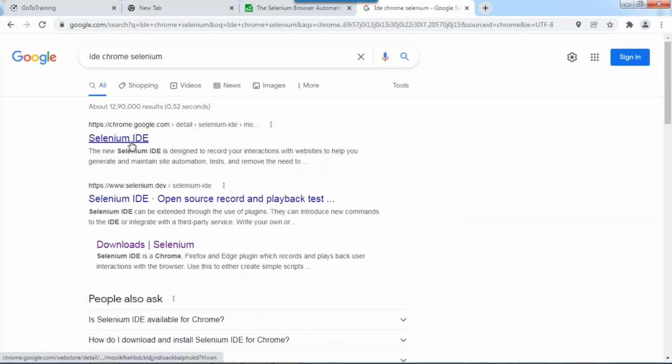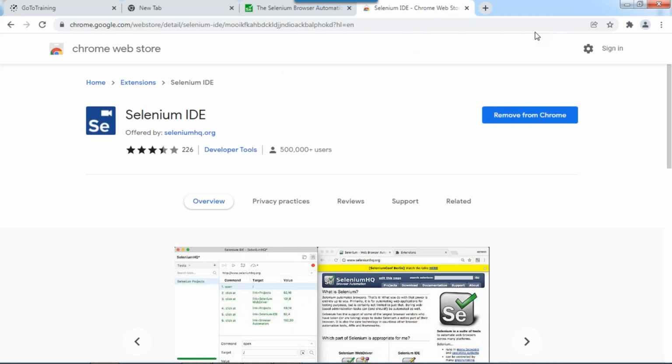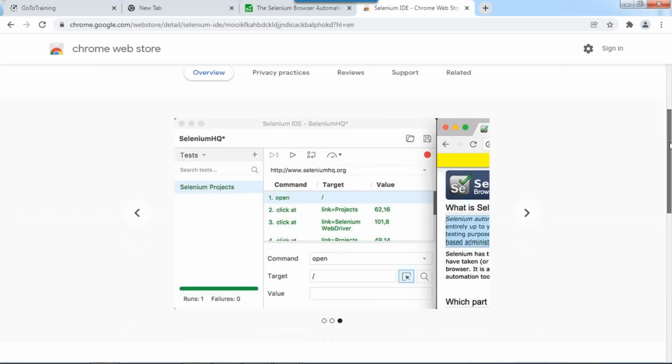So IDE will be there. You just click this one, and automatically it will navigate to the plugin. See, if you remove this one, I already added it, right? That's the reason it is asking to remove from Chrome. For you, it will ask to add. Simply you can add this one. You can see all these things, like how we can record.